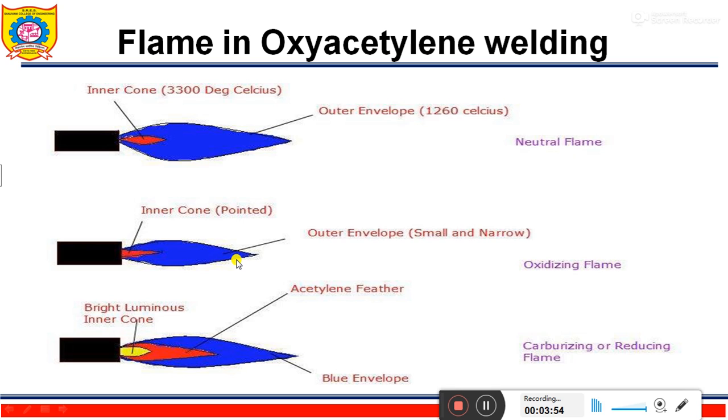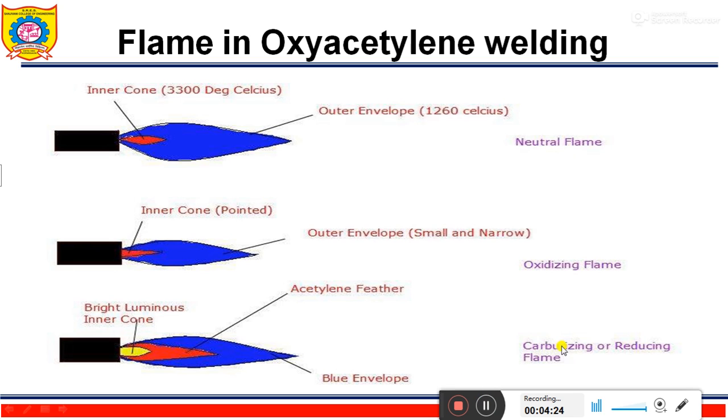This excess oxygen causes the weld bead and surrounding area to have a dirty appearance. Hence, this flame has limited use in welding and is not used for welding of steel. The oxidizing flame is used for copper based metals, zinc based metals, and ferrous metals such as manganese steel, cast iron, etc.